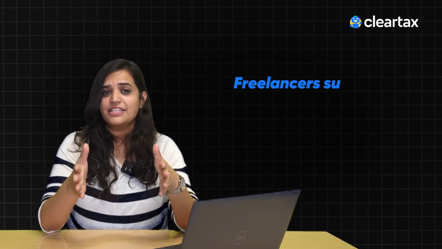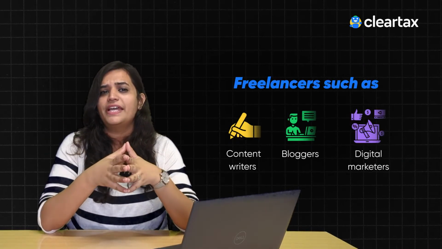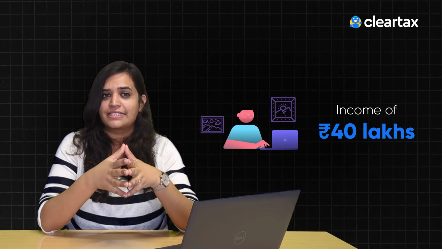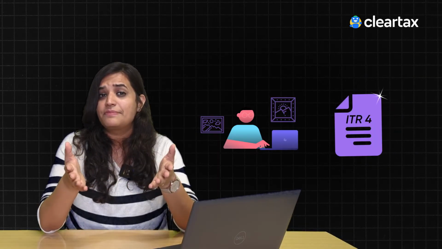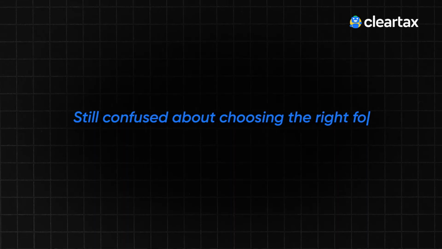On the other hand, ITR 3 is for those with more complex financial scenarios, potentially requiring an audit, and it allows income from any number of house properties. Freelancers such as content writers, bloggers, digital marketers can also file ITR 4. For example, Rohan, a freelance photographer with an income of rupees 40 lakhs, files ITR 4 as it spares him from detailed bookkeeping. Still confused about choosing the right ITR form?